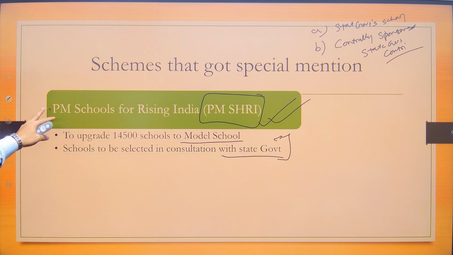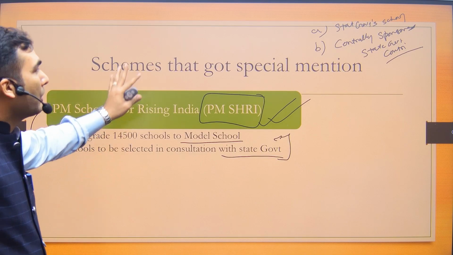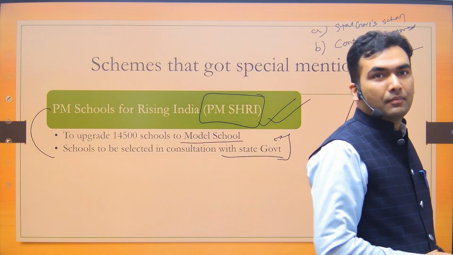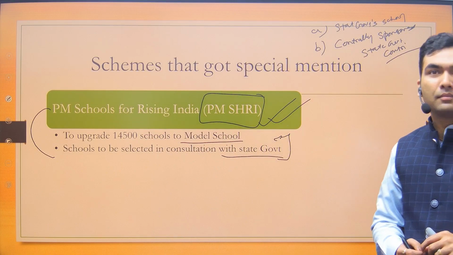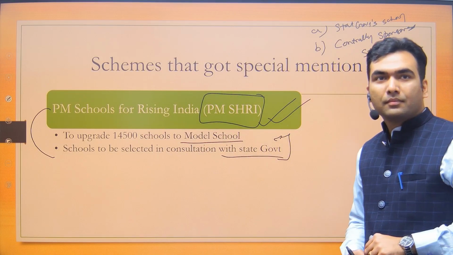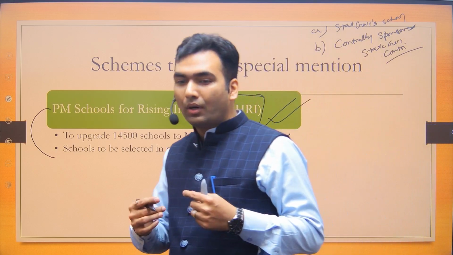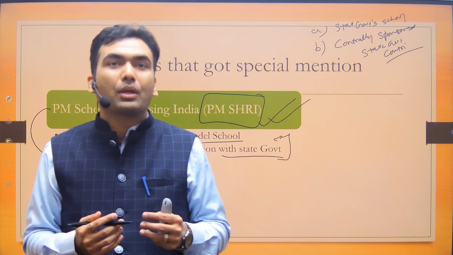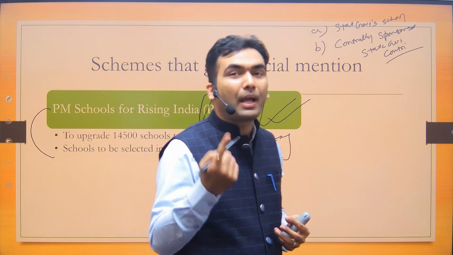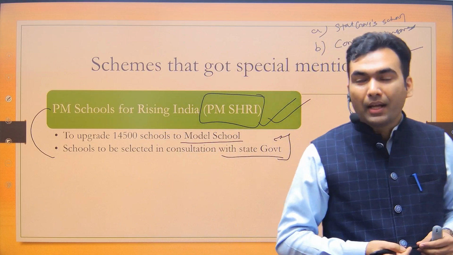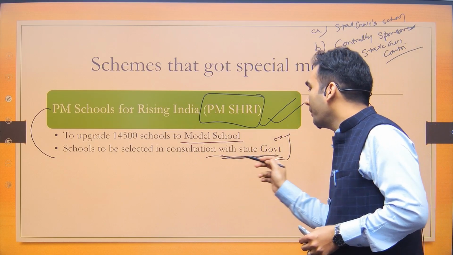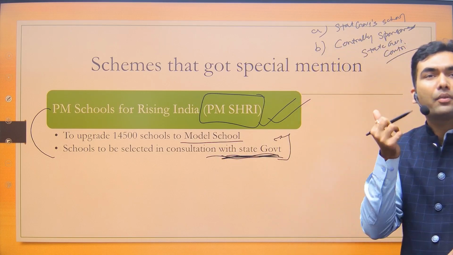This is the statement that you already know. This is true. Based on these, you have to take the decision. This is how you have to apply the knowledge that you have, because you cannot have all the information at hand. Some things you will have to apply. And this application says that if a decision is being taken in consultation with the state government, why is there a need for the state government?